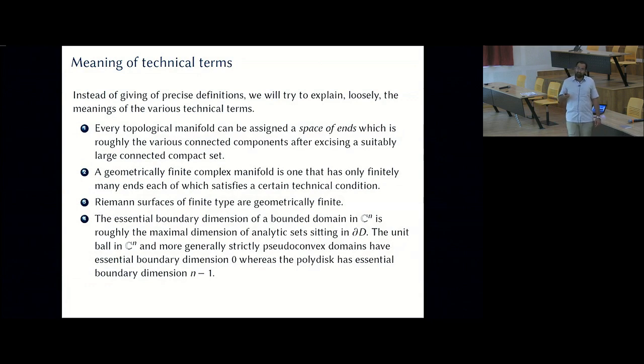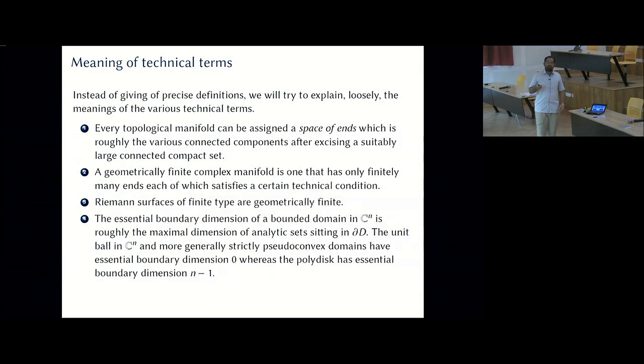So a geometrically finite complex manifold is just a complex manifold which has finitely many ends, and these ends satisfy a technical condition. I will not go into what the technical condition is. So these are special manifolds which have finitely many ends, and those ends behave in a nice way.